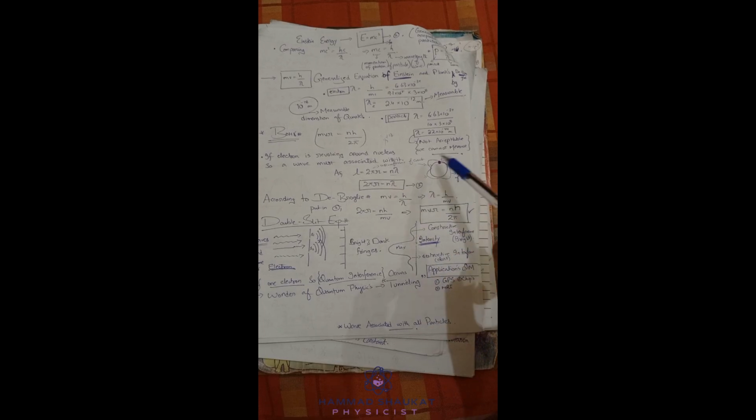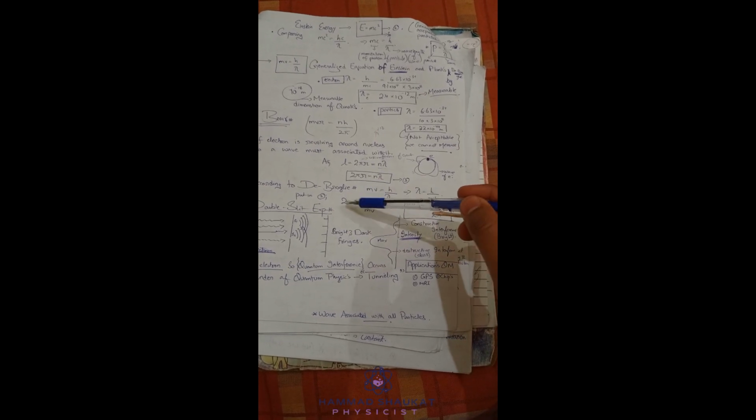Another method is that you already know that the circumference equals n lambda, and you already derived above that momentum equals h by lambda, and lambda equals h by mv. So just put the value of this lambda here. So 2 pi r becomes equal to nh by mv, and this mv goes up, 2 pi moves downside, and you will get the Bohr relation mvr equals nh by 2 pi.